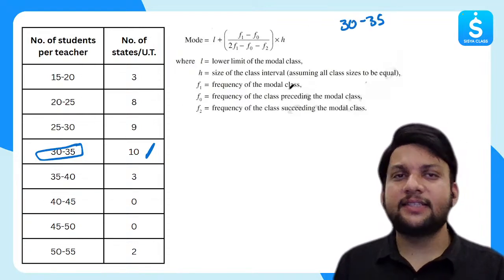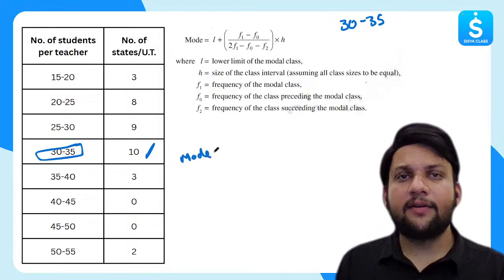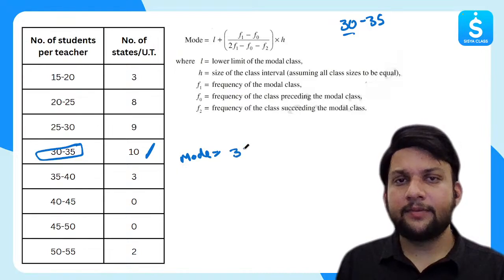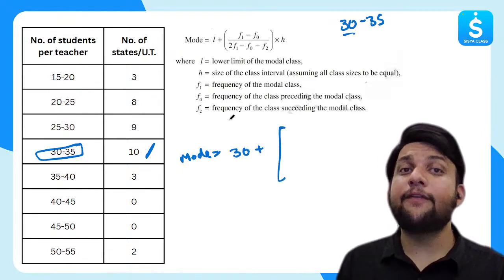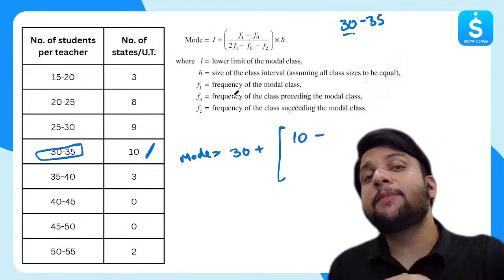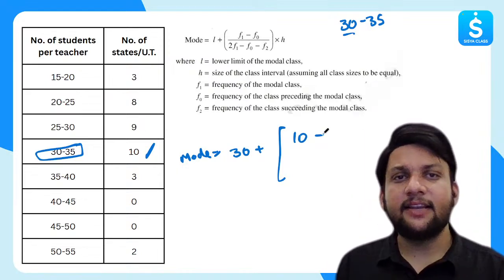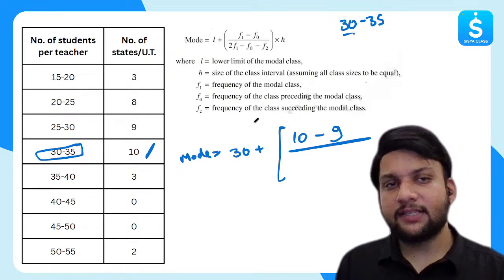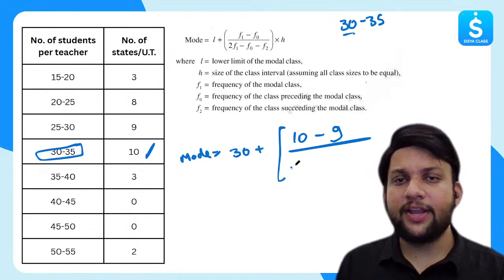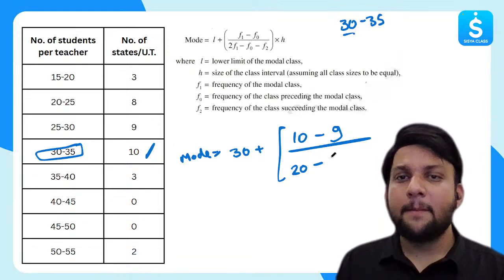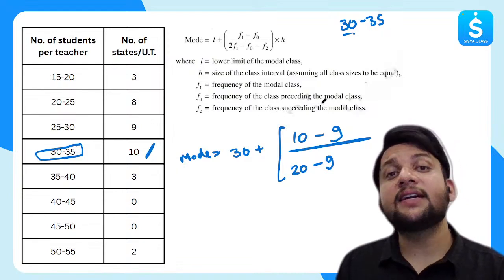If you have found this, nothing else is there. So mode will be given by L. What is L? Lower limit of the modal class. In this case, it is 30. So I'm writing 30 plus, in brackets, F1. What is F1? F1 in this case is the frequency of the modal class, that is 10, minus F0. What is F0? The frequency of the class preceding the modal class. In this case, it is 9. So I'll write 9 over 2 times F1. What is F1? Frequency of the modal class again. So 2 times F1, I will get 20. Minus F0. What is F0? Frequency of the class preceding the modal class, that is 9. Minus F2. F2 is what? Class frequency of the class succeeding the modal class.